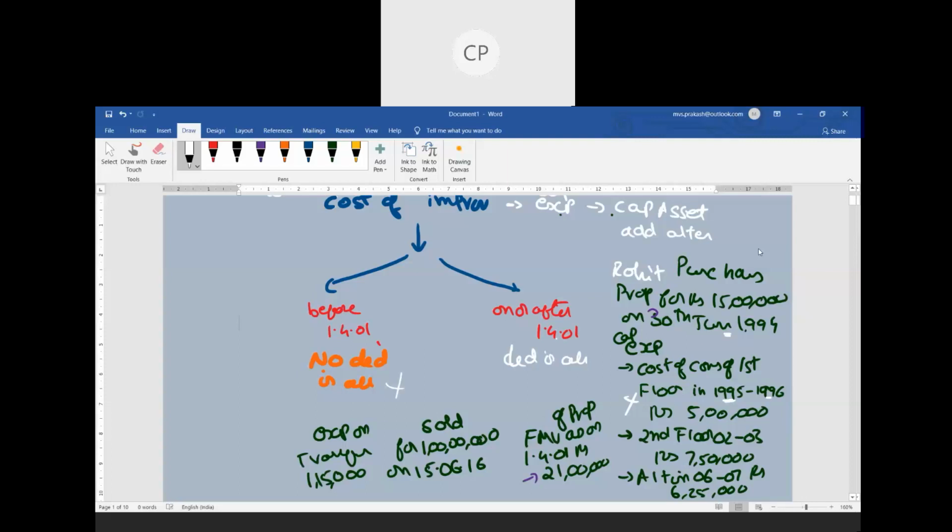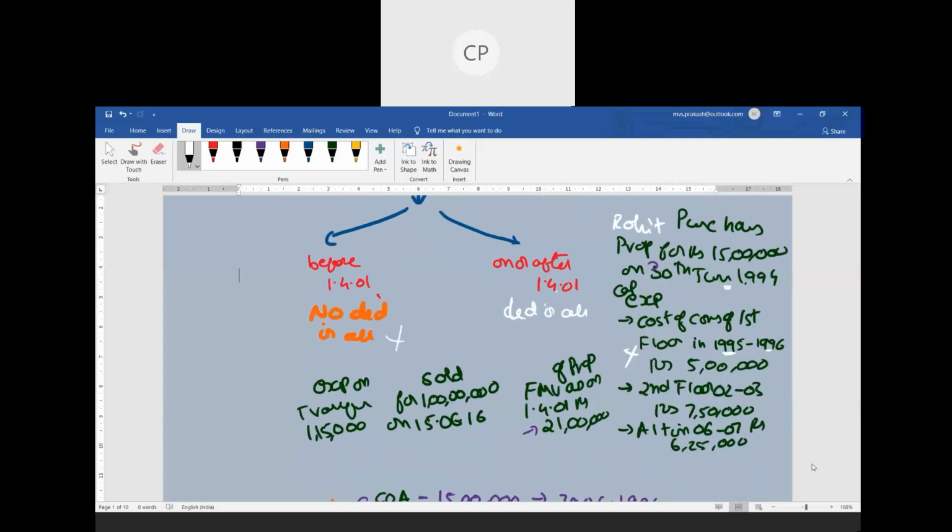Then the second floor was constructed after 1st April 2001, so you can take that as a deduction. Alteration of the house is also done after 1st April 2001. This also you can take as a deduction as per your cost of improvement. So there are 3 cost of improvement expenses. The first one I can't take because it was incurred before 1st April 2001.